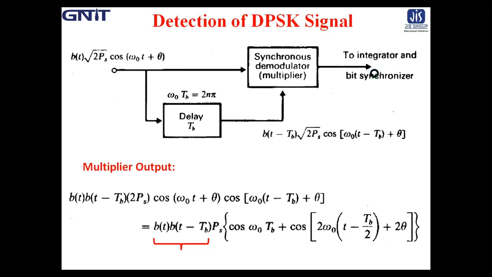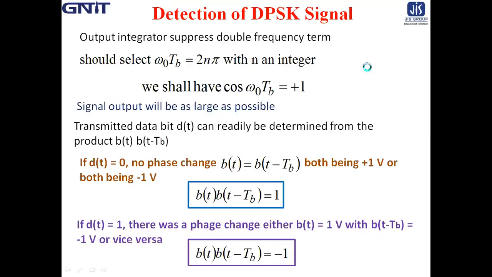We should select omega_0 T_b equal to 2 n pi, with n an integer.